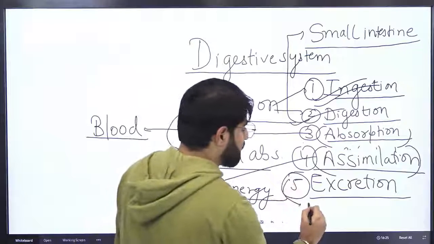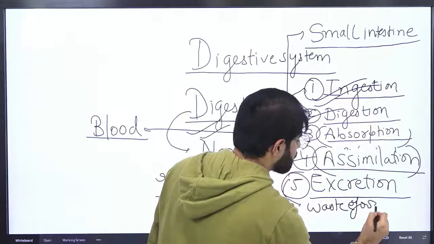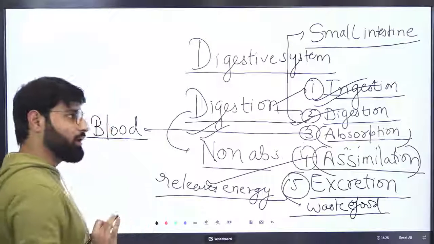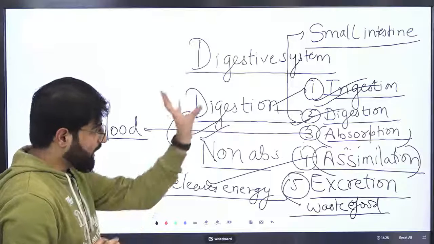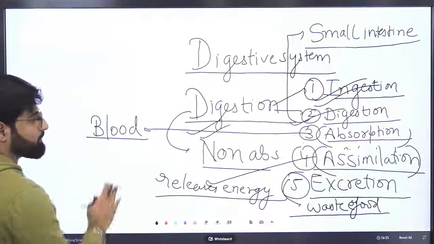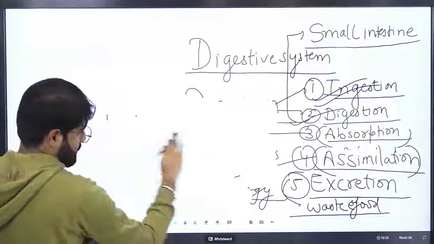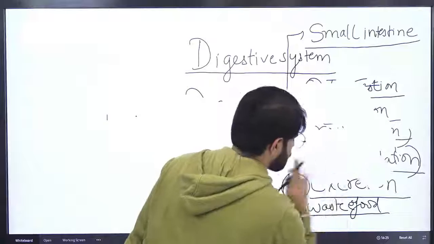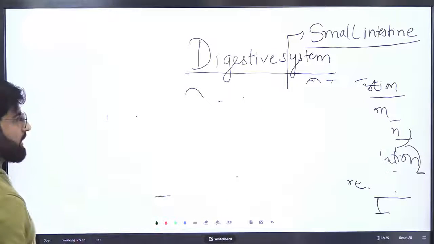Excretion means waste food and urine are excreted from the body. In this way, in 5 steps, the digestion process takes place. Now let me go to the diagram.